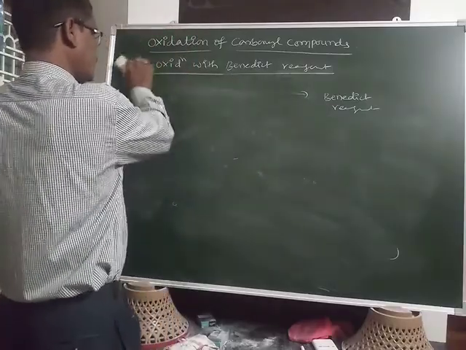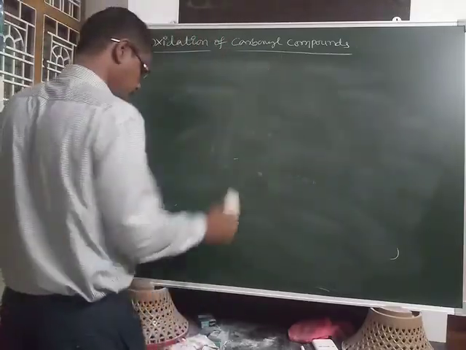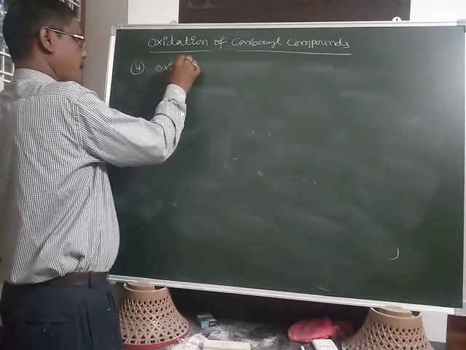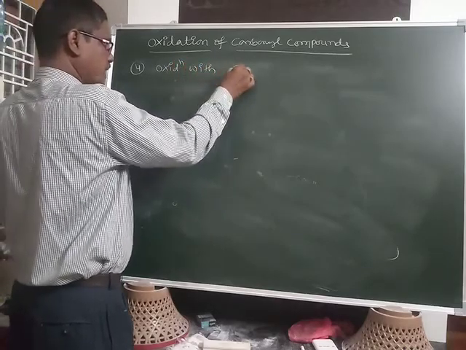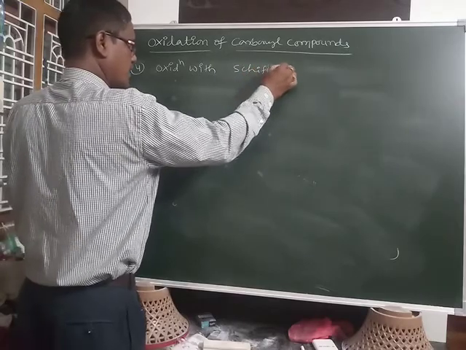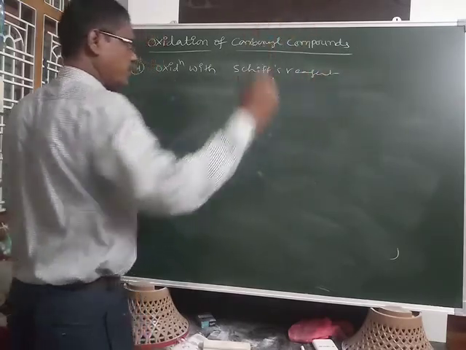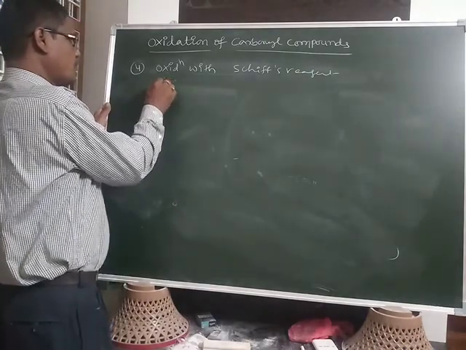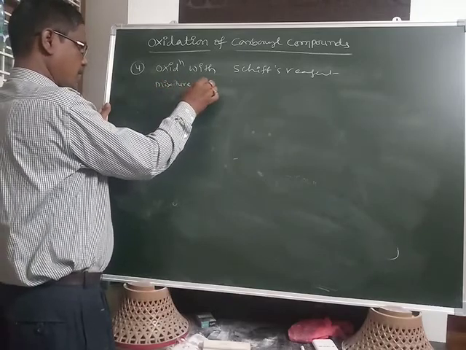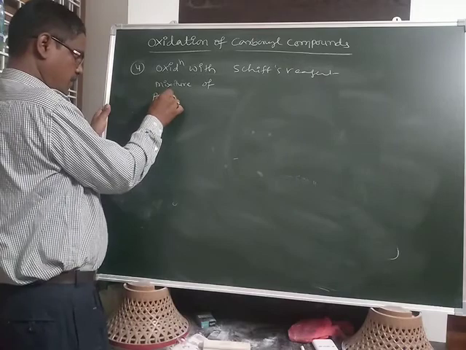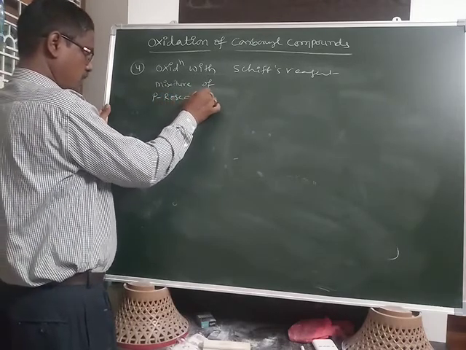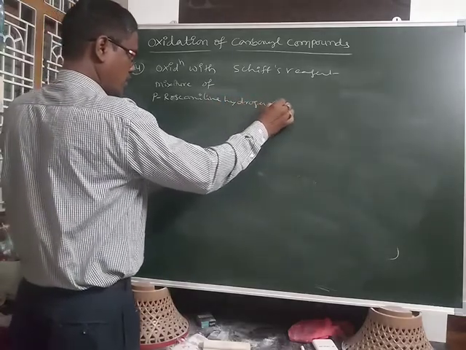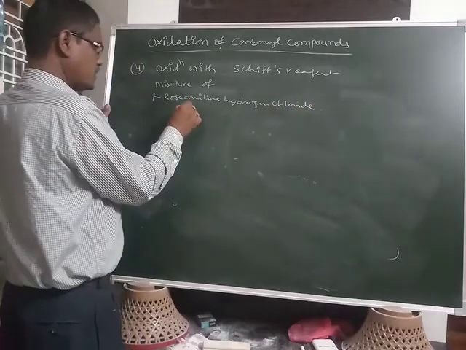After this, one more oxidation. The fourth one is oxidation with Schiff's reagent. Schiff's reagent is a mixture of para-rosaniline hydrogen chloride plus sulfur dioxide.